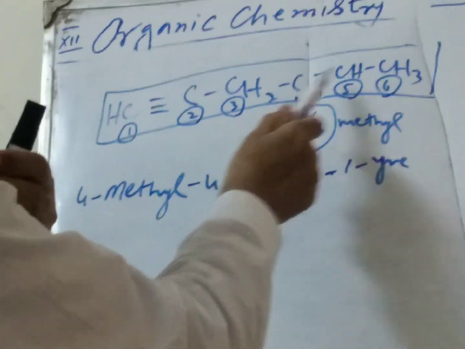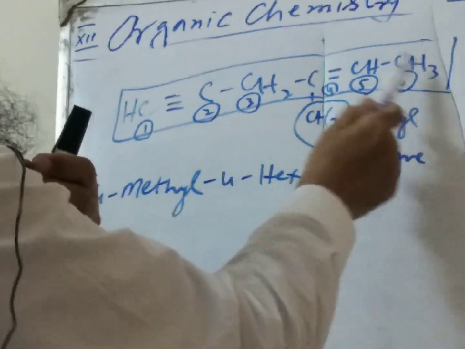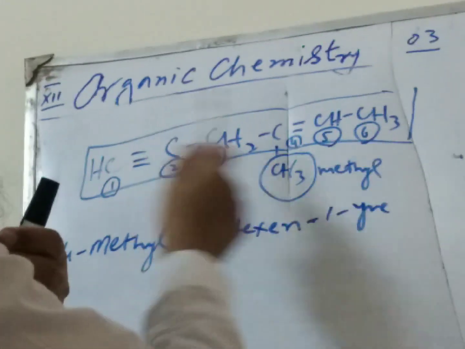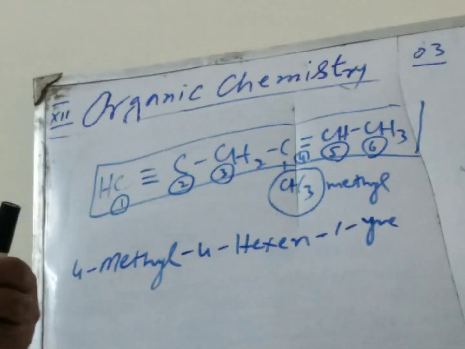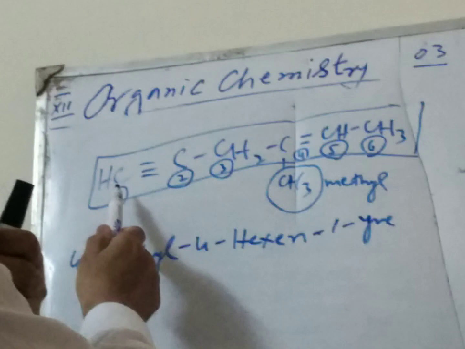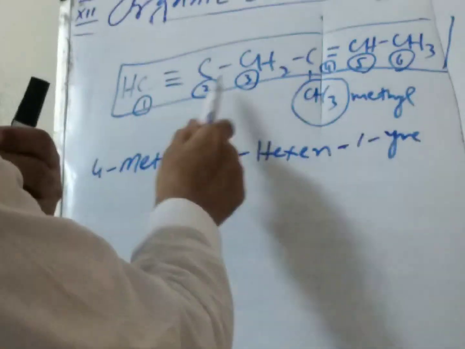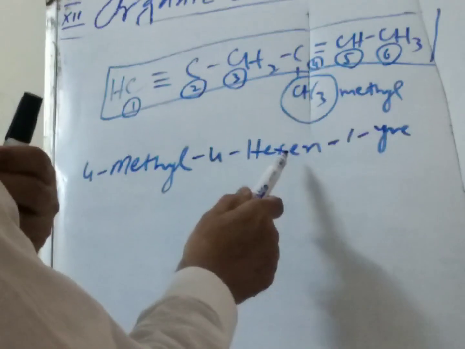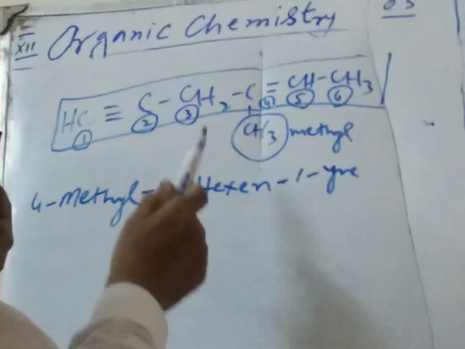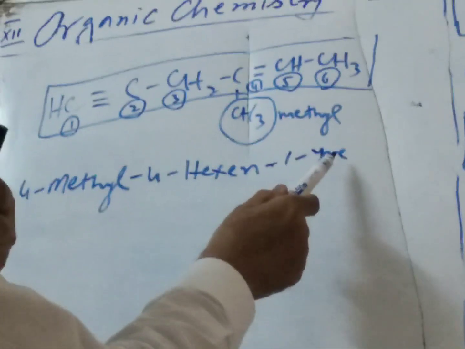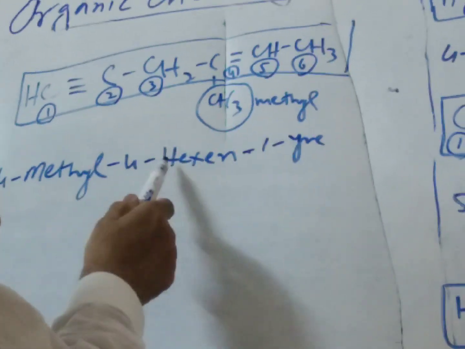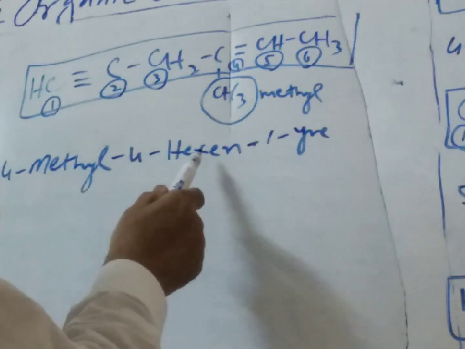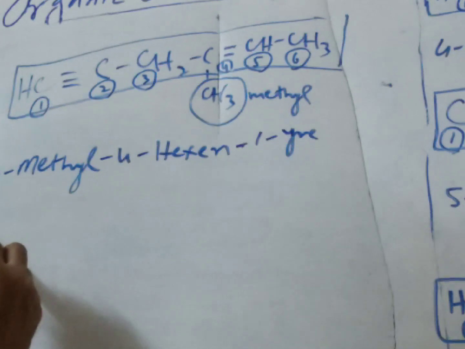And the double bond, if we consider from the right side, 1, 2. So 2 is wrong according to rule number 10. So first we say 1, 2, 3, 4, 5, 6. And then in this case, the parent name with the alkene first, and then Y-N-E. Not before this; we must not write it as a hexyne. It is wrong. Another example.